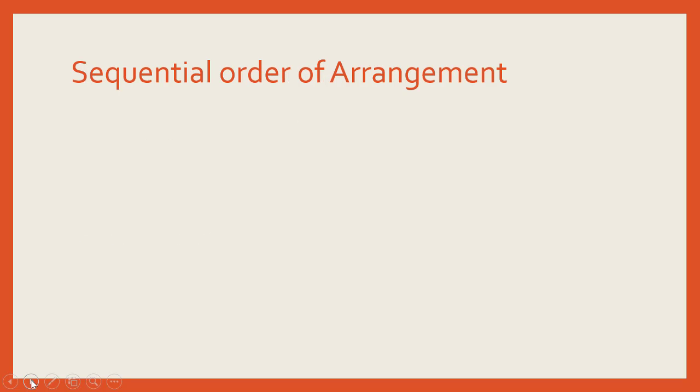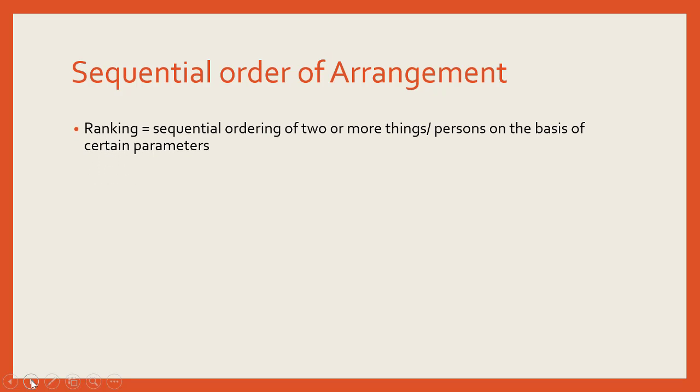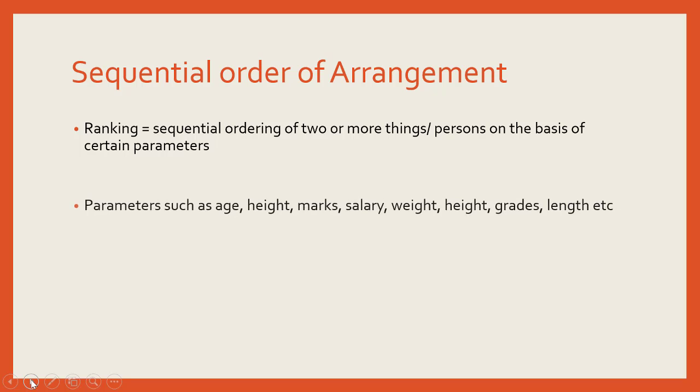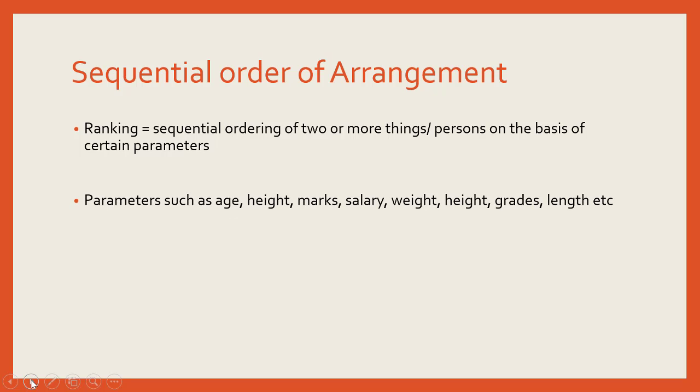So firstly, sequential order of arrangement, or in other words, this is something we call ranking. So what exactly is ranking? Ranking is a sequential ordering of two or more things or persons on the basis of certain parameters. Now what could be those parameters? The parameters could be age, height, marks, salary, weight, grades, or length.